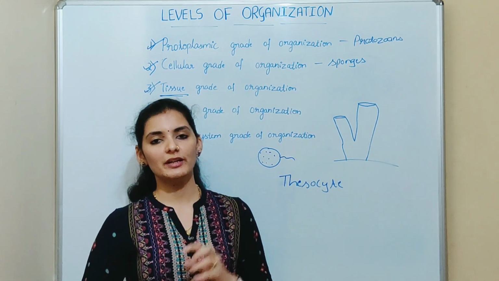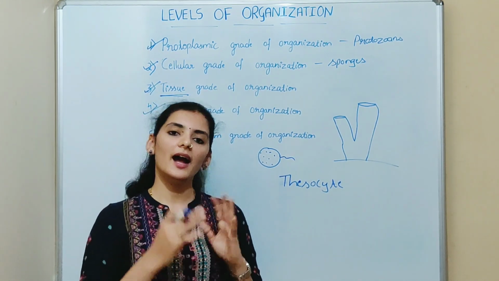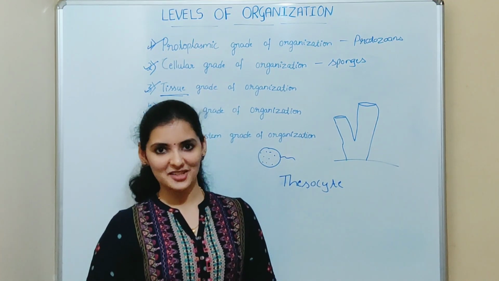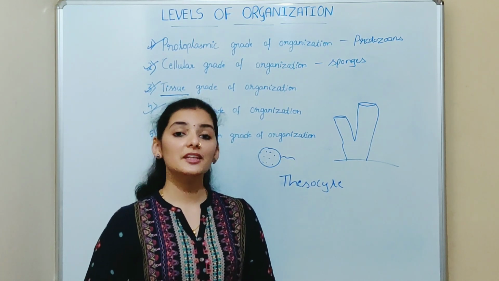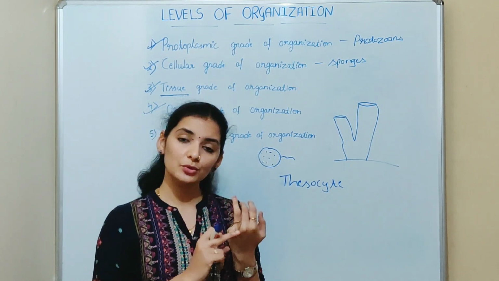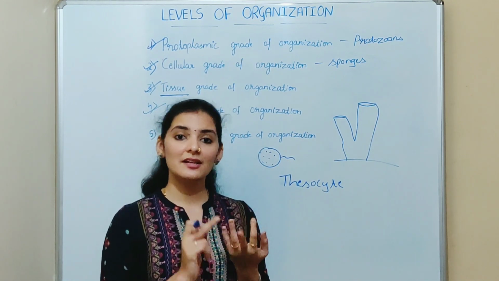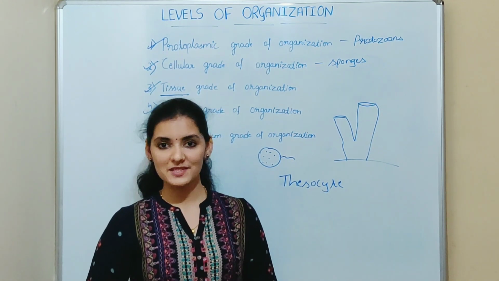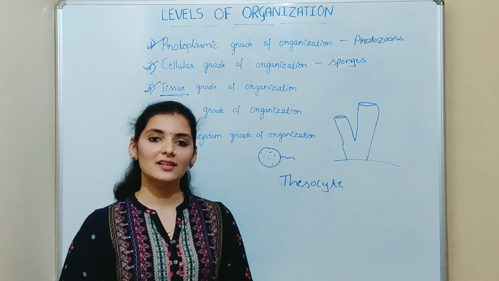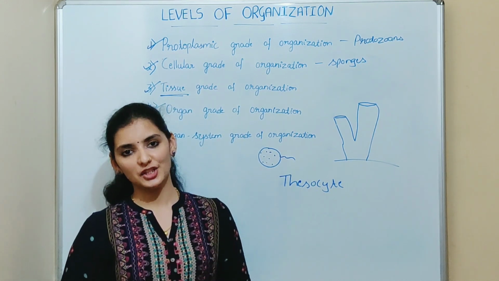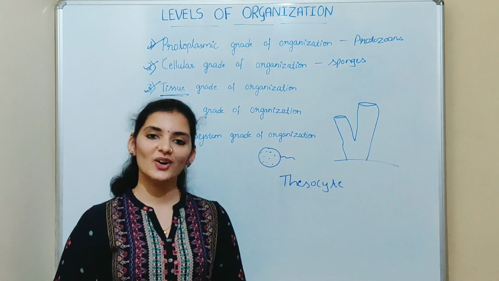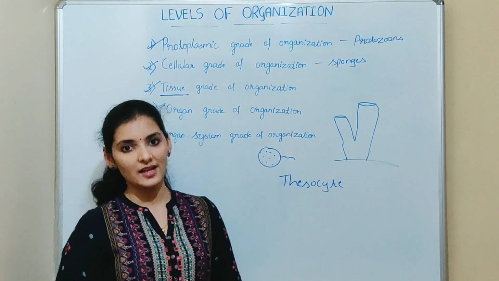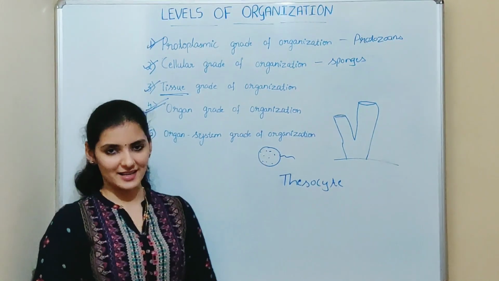Usually one kind of tissue will perform the main function of the organ and other tissues will perform the supportive role. Okay. So it is like conducting the college day program. For the college day program, there should be coordination between the people who do master of ceremony, lighting technician, sound system technician, performers and others. Then only the program will become a success, isn't it? Similarly, in the organ, there should be coordination between the tissues to perform a particular function. The organs present in the platyhelminthes are eye spots, proboscis, gonads, etc. That is about organ grade of organization.